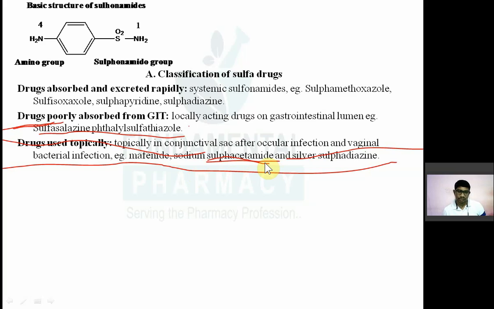Conjunctivitis means eye infection. Silver sulfadiazine is used topically for burns. Sulfanilamide is used for vaginal infection.